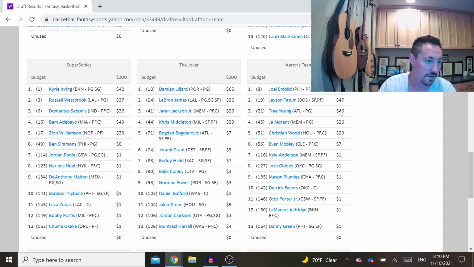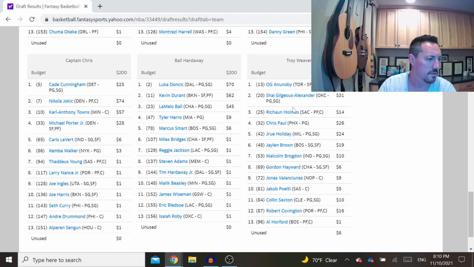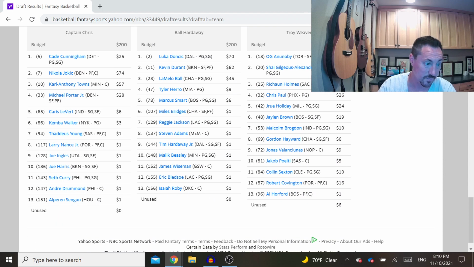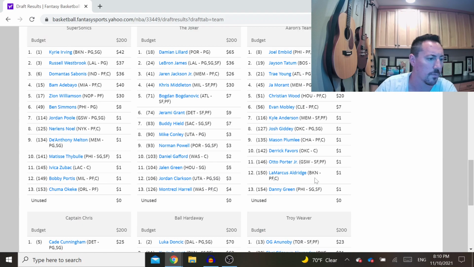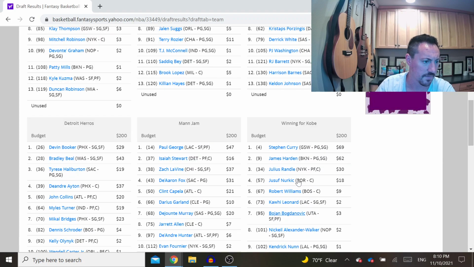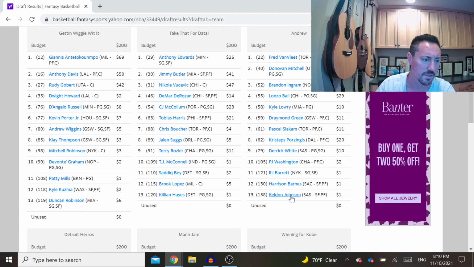This team got 5. Where's the guy that usually spreads it out pretty evenly? This team kind of did that as well. 31 was the most he paid, but he got a lot of good players for a rounded out team. So anyway, that's 2 different strategies I think people use in drafts. Some people don't like to pay more than a certain amount.